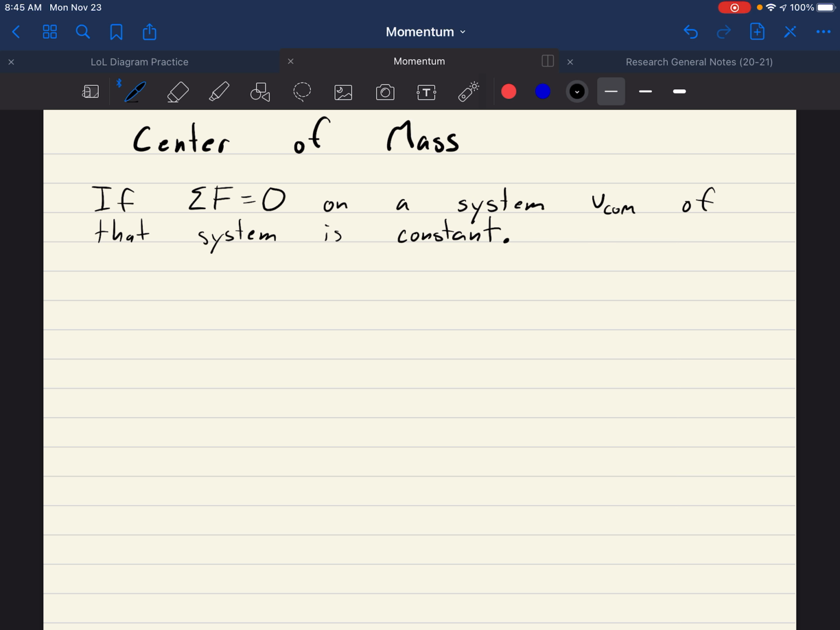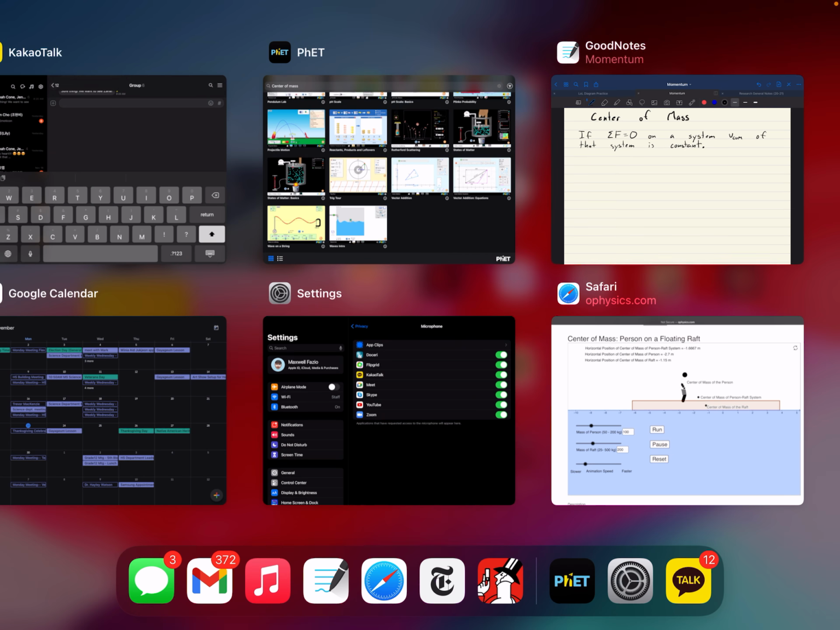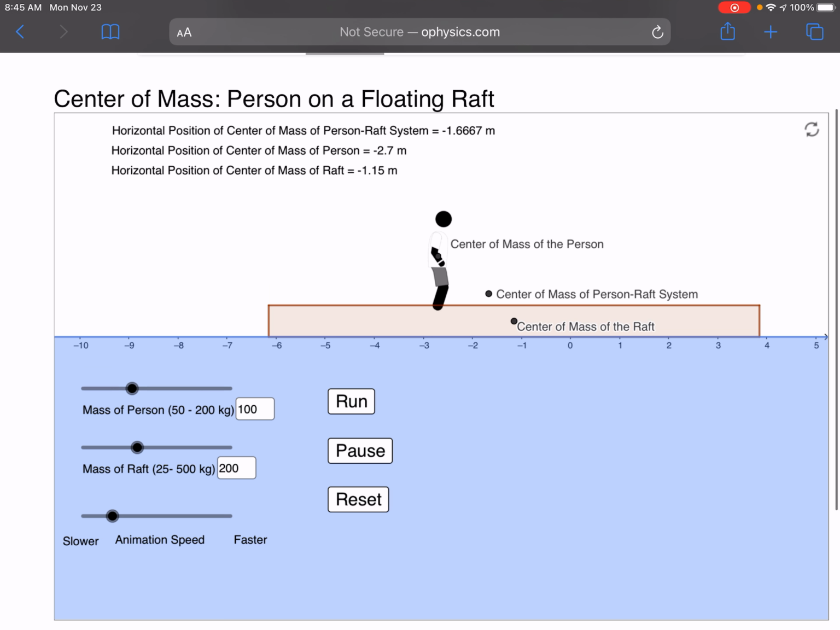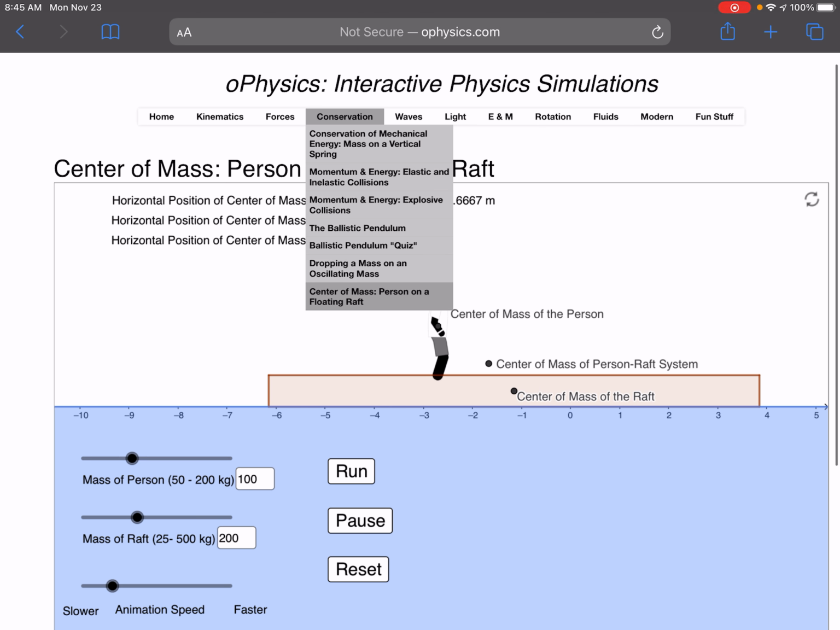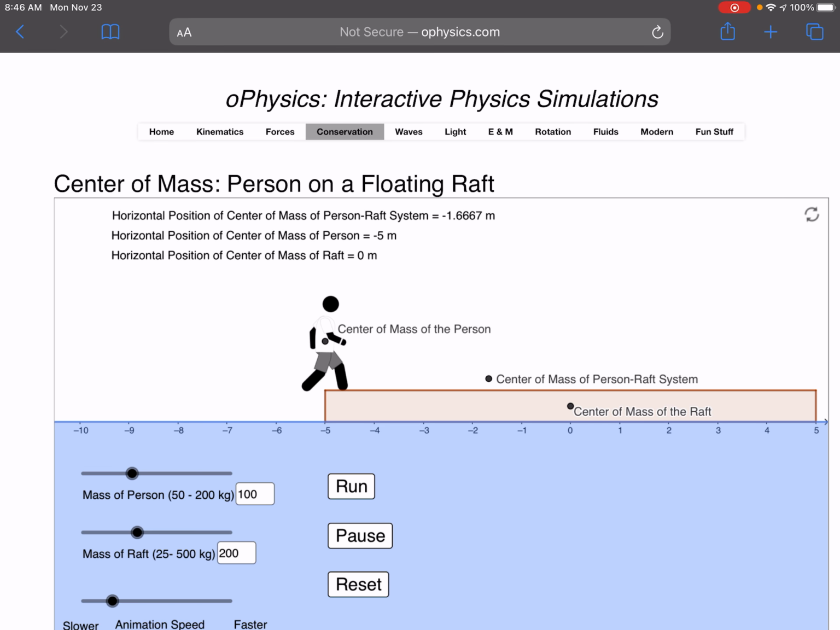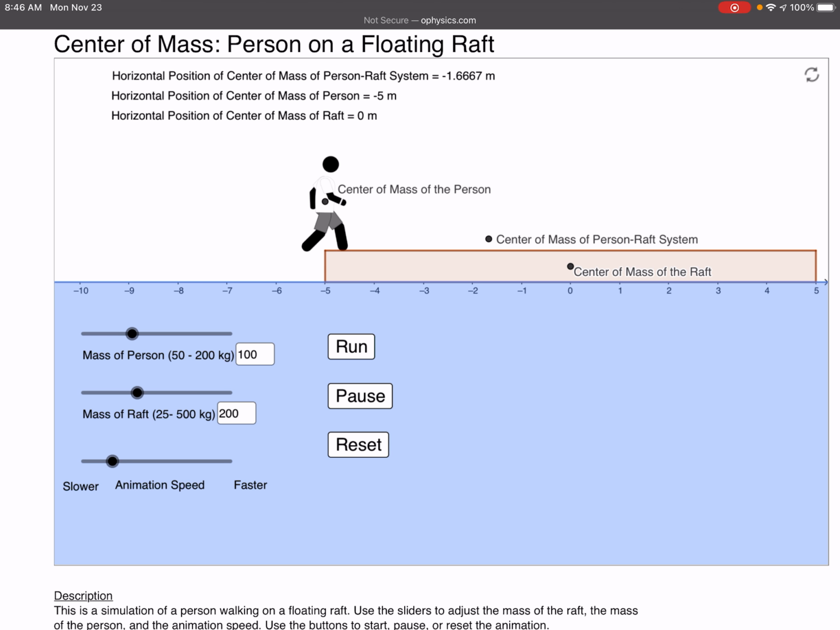So let's go ahead and look at an example of this. Here, this is on the ophysics.com website, so you could find this if you want to play with it yourself. So I'm looking at this person on a raft, right? And this is really similar to the ball and the canoe video on Flipping Physics. So here we've got a person standing on a raft. If we assume there's no friction underneath the raft, and we let this person walk across the raft, right?